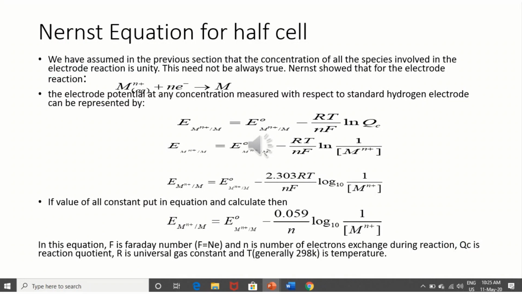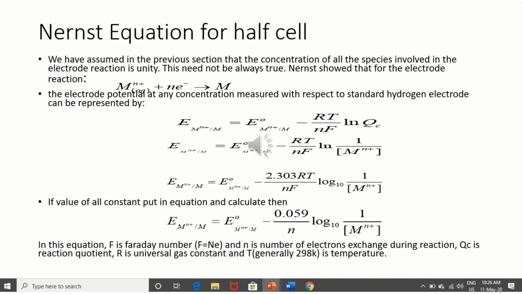Nernst equation for a half cell. The Nernst equation is used to determine the electrode potential of a half cell or cell in which the concentration of the solution is less or more than 1.